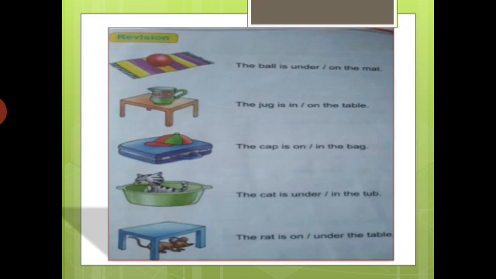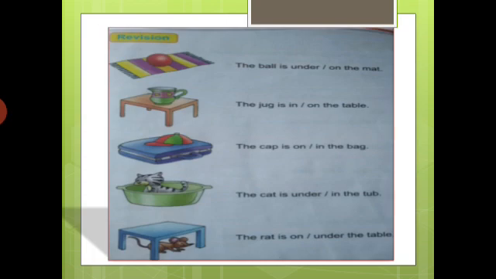Next one, where is the jug? The jug is on the table or the jug is in the table. Which one is correct? Very good. The jug is on the table.